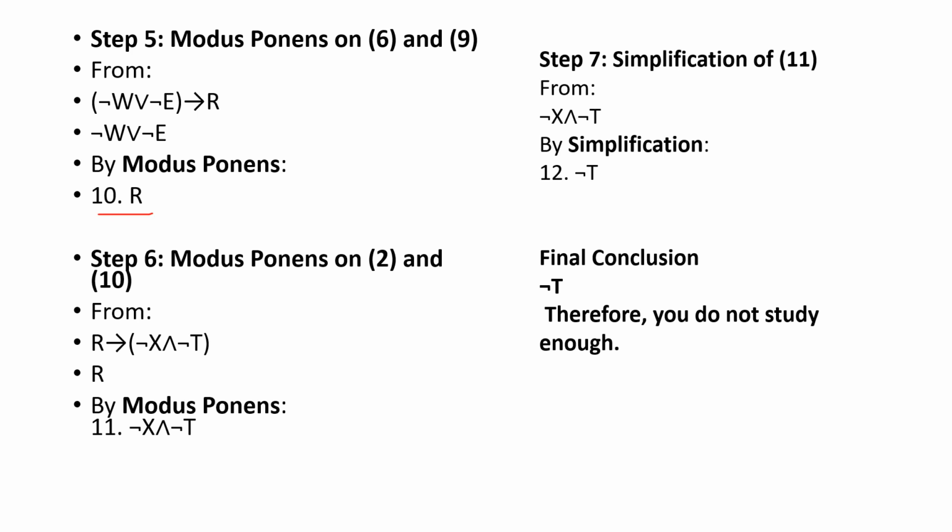Then, according to the initial facts, the second one is R implies not X and not T, and we know that R is true. So this is also similar to P implies Q. So we can say that not X and not T is true. So we got the 11th fact, not X and not T is true. This is similar to P and Q, so here we can conclude that not T is true. In the case of P and Q, if P and Q is true, it means Q is true. So here I am putting not T is true. So our final conclusion: therefore, you do not study.